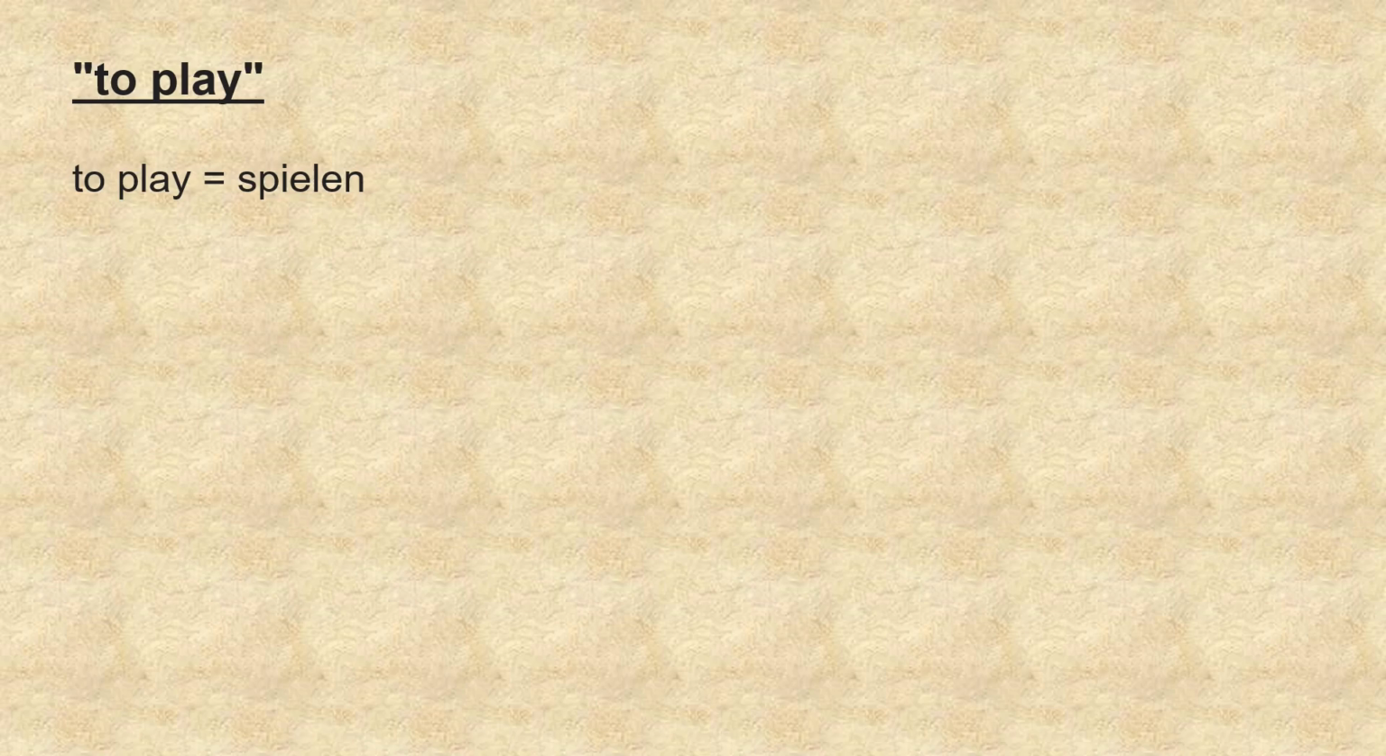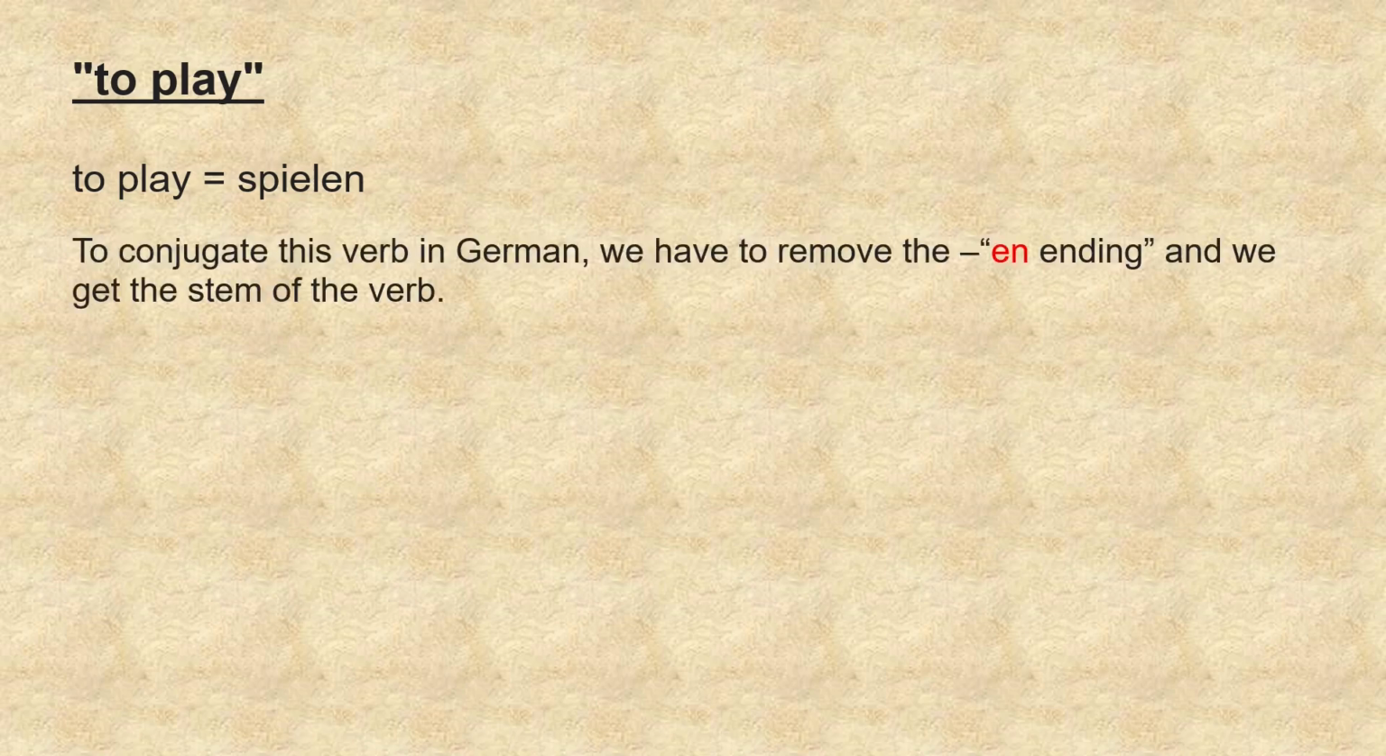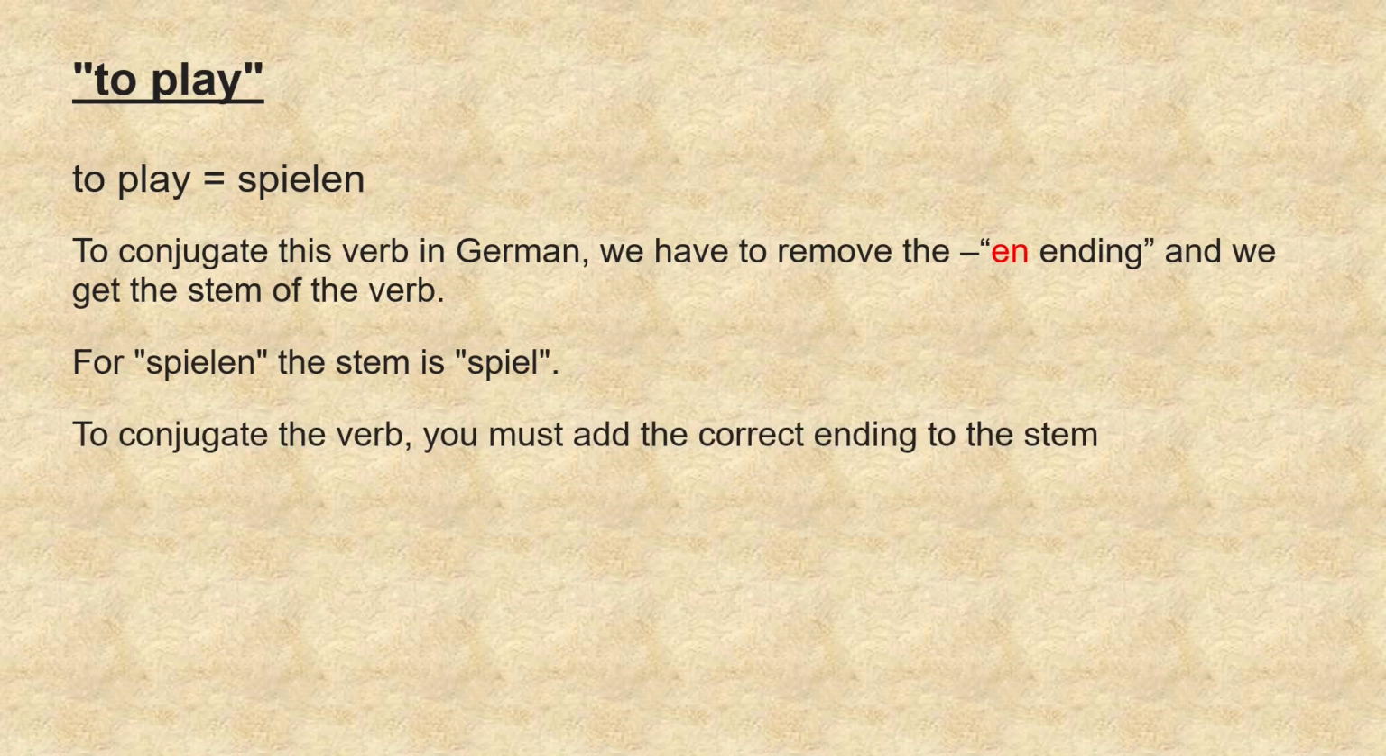To conjugate this verb in German, we have to remove the en ending and we get the stem of the verb. For spielen, the stem is spiel. To conjugate the verb, that means to use it in a sentence, you must add the correct ending to the stem. If you want to say I play or I am playing, you add an e ending. Ich spiele.